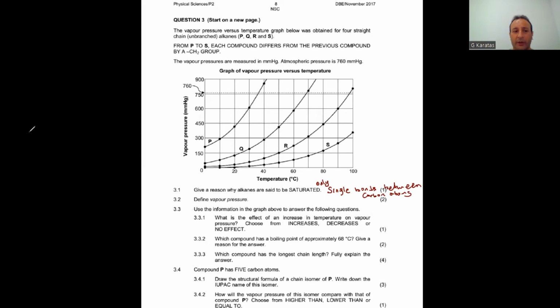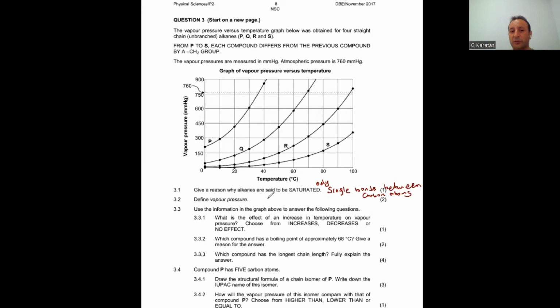Define vapor pressure. Vapor pressure, guys, forms when we have a liquid. The liquid starts to evaporate and it forms vapor on top of the liquid. These vapor particles start to create a pressure, and this vapor with the liquid forms an equilibrium.